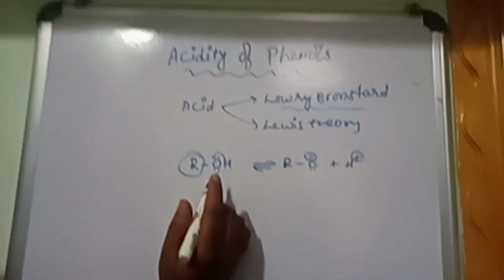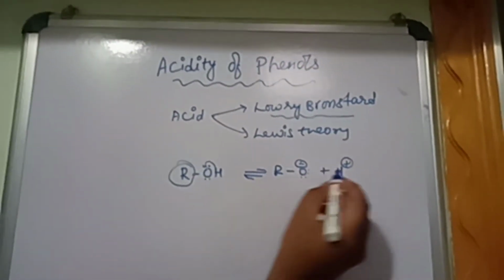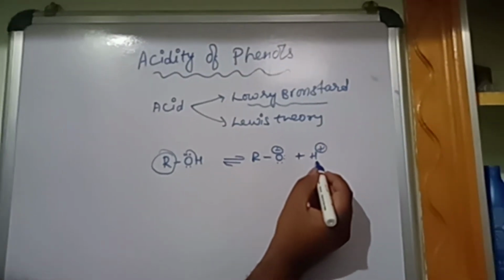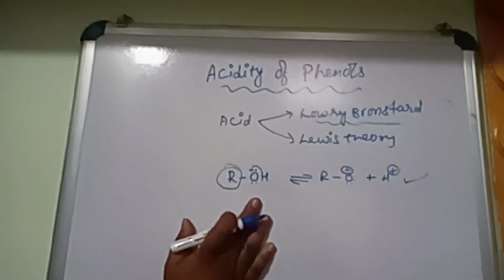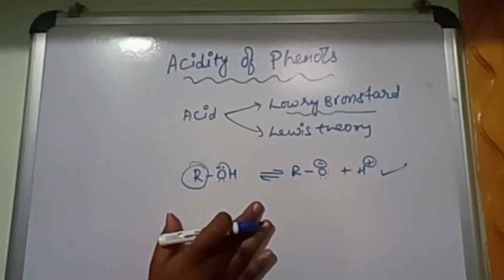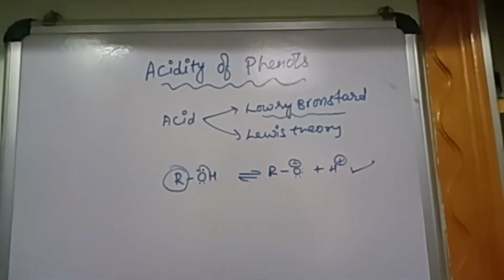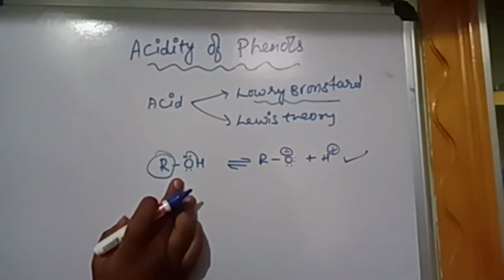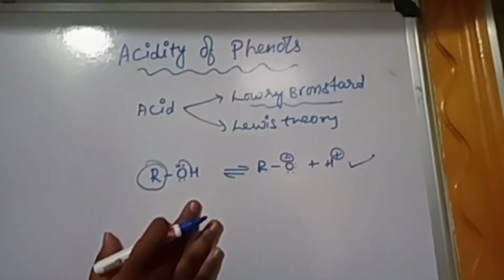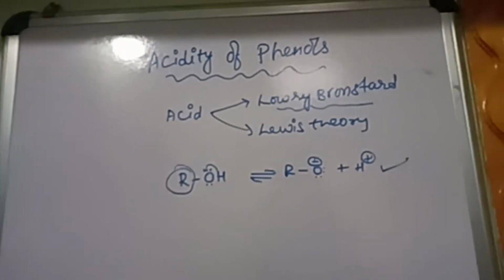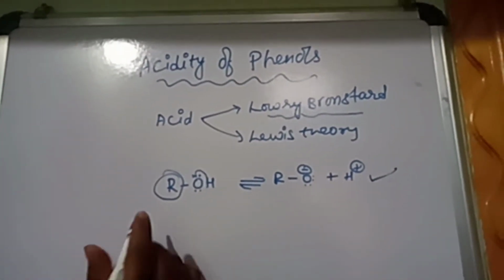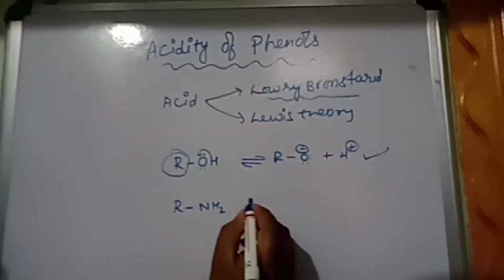According to the Lowry-Bronsted theory, an acid is a substance which donates hydrogen as a proton. When it donates hydrogen as a proton, it becomes an acid. Now, a base is the opposite. According to the Lowry-Bronsted theory, a base is a substance which accepts hydrogen as a proton. Suppose you take amines, which are basic in nature.